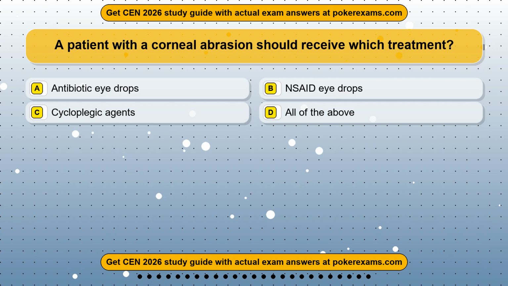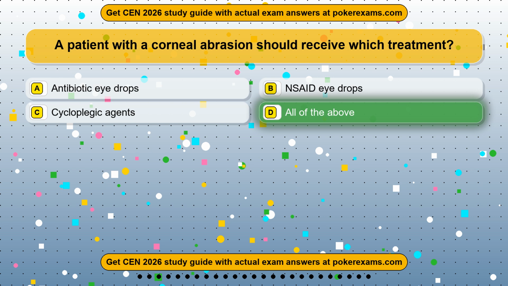Question 20. A patient with a corneal abrasion should receive which treatment? Option A, antibiotic eye drops. Option B, NSAID eye drops. Option C, cycloplegic agents. Option D, all of the above. The correct answer is option D.